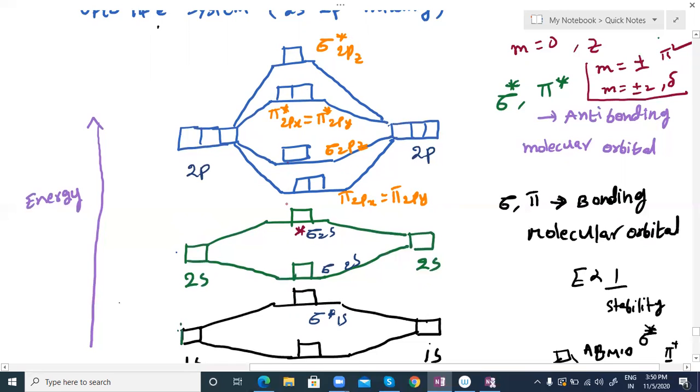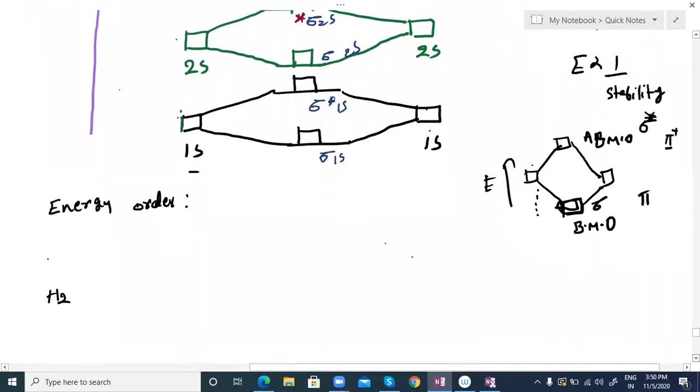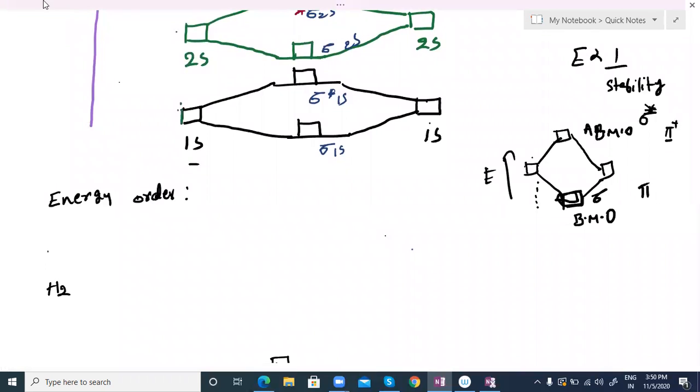Whenever this orbital comes here, they are intermixing. Sigma star 2s orbital and sigma 2pz intermix, and then their energy rises. I'm writing it here, you can see. Very easy actually. The energy gap between the two orbitals is less.